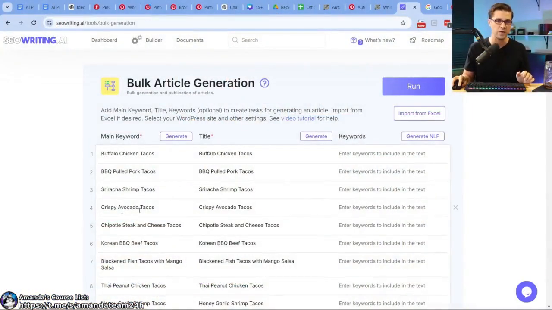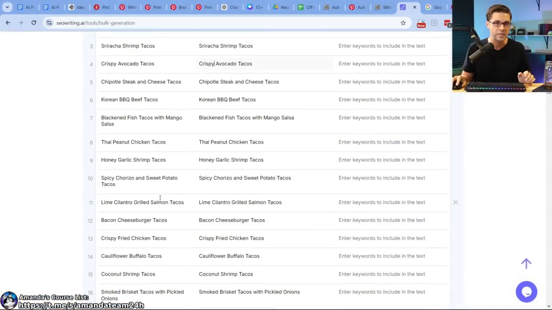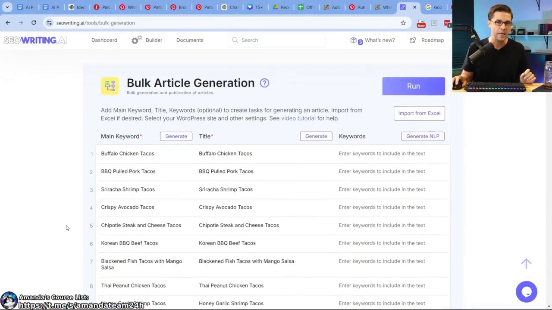We're doing crispy avocado tacos. People love these things. And for people who love tacos on Pinterest, Pinterest is going to give them new things to consider and love, because Pinterest has to test new pins. You create a new pin, Pinterest tests it with their audience and sees if people love it. They monitor engagement, click through, impressions, saves, all these things. So if we have something unique that someone's never seen before, bacon cheeseburger tacos maybe, people are going to be like, wow, and Pinterest may be more inclined to serve it to their clients.